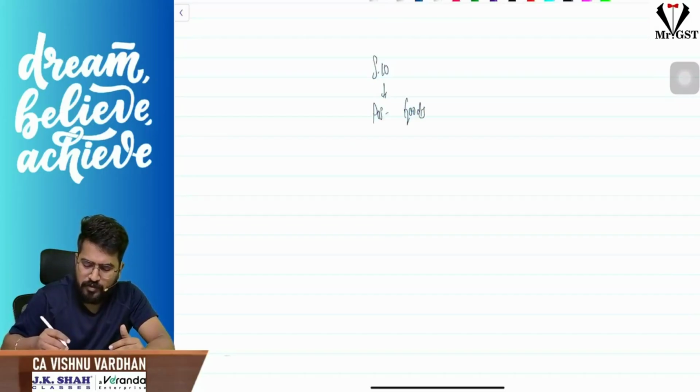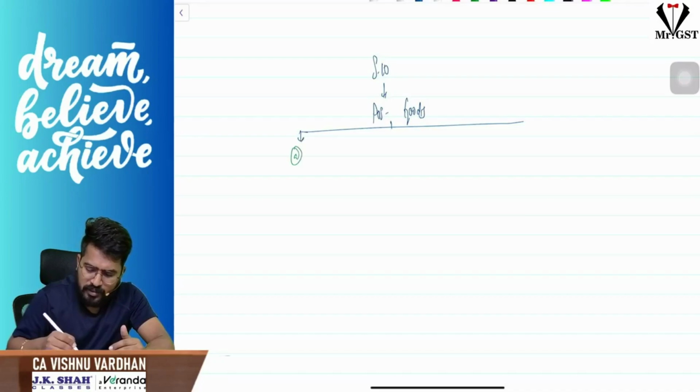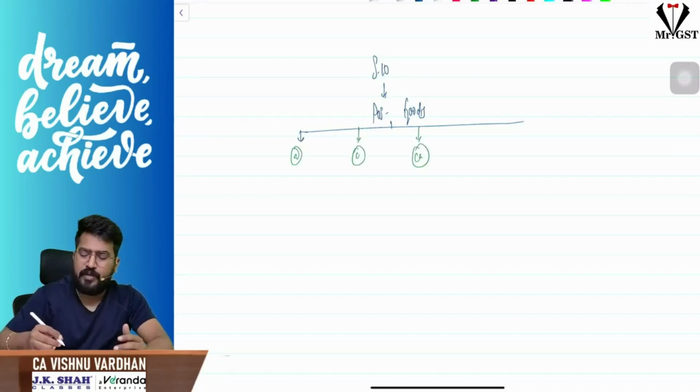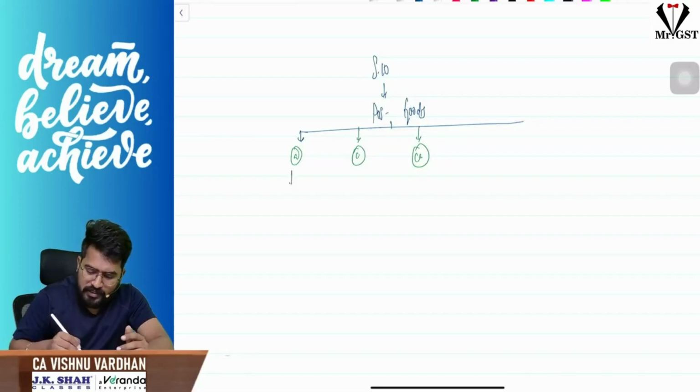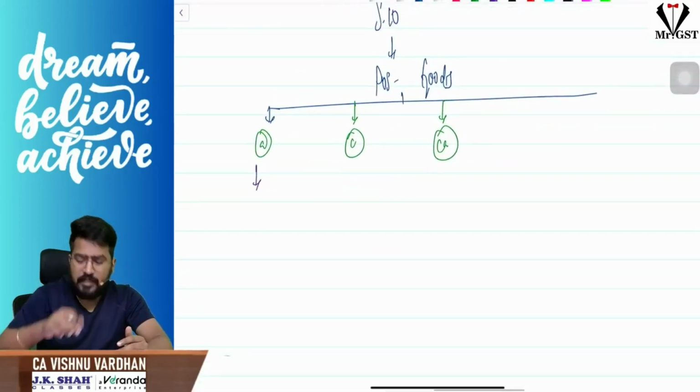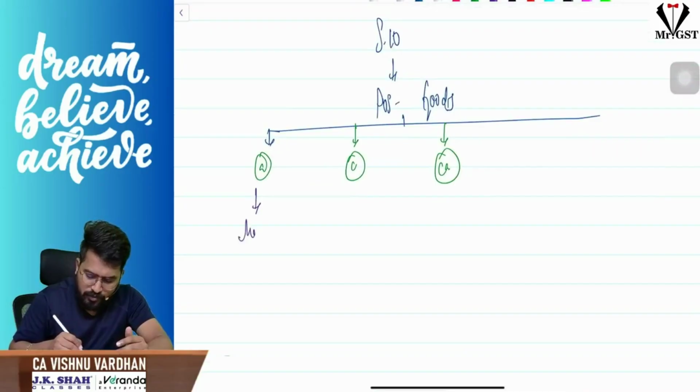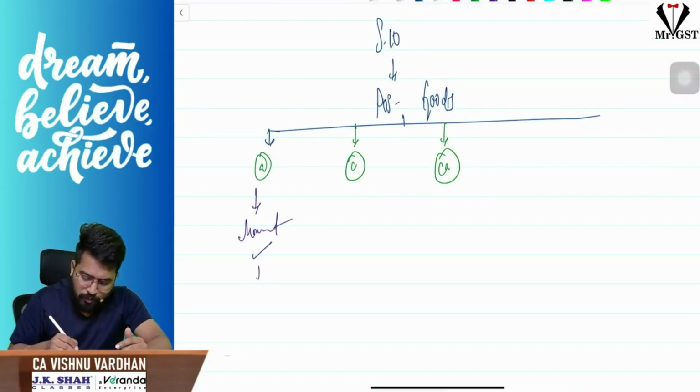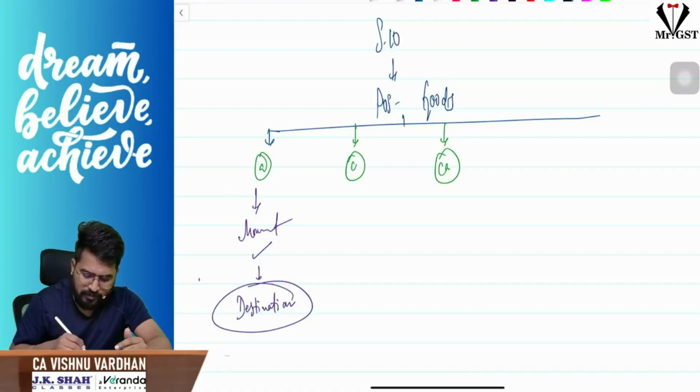Place of supply for goods here, first of all, what it will say now, sir, there is clause A, clause B and clause CA. Now, clause A says, when you are selling the goods, whether movement of goods is involved or not. Yes sir, involved. If movement is there, then what is the destination of the goods? That will be treated as place of supply.